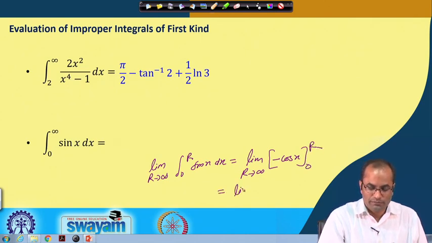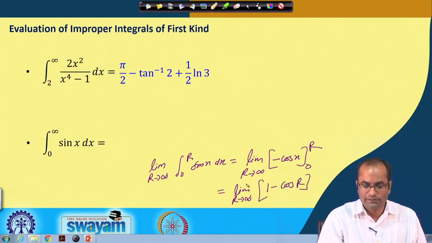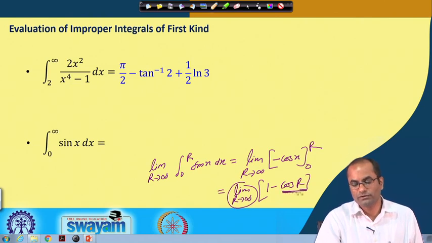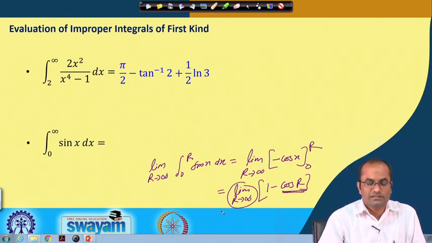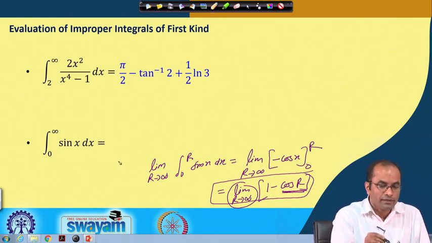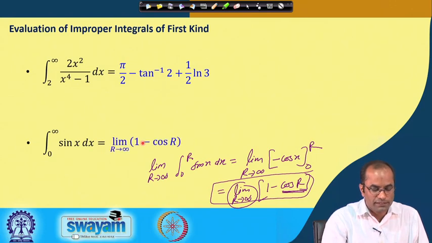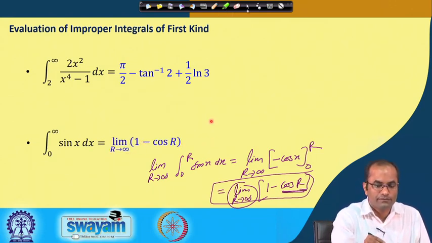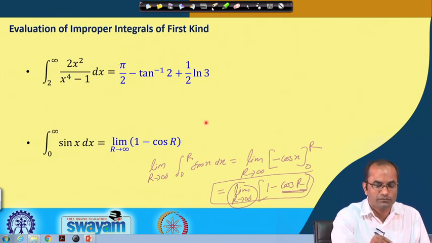So, this will be the limit r to infinity of 1 minus cos r, and when we take the limit r to infinity, for this cos r the limit does not exist.